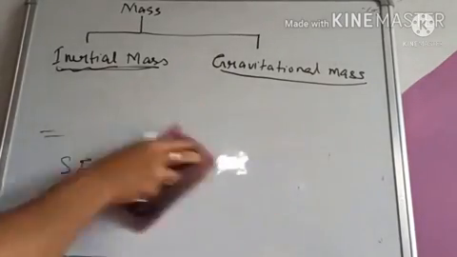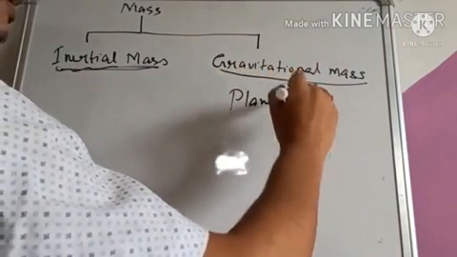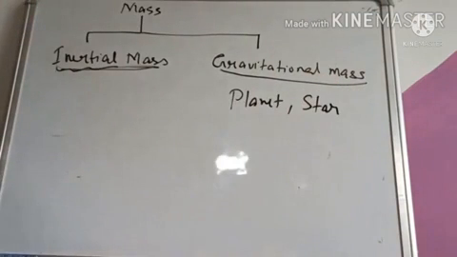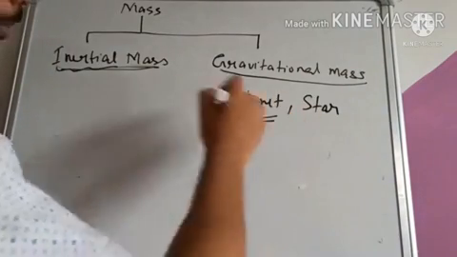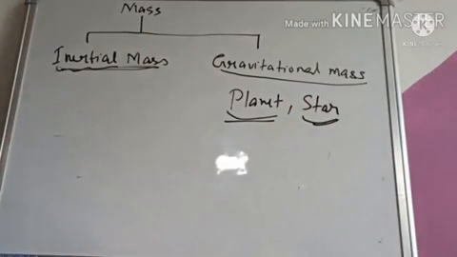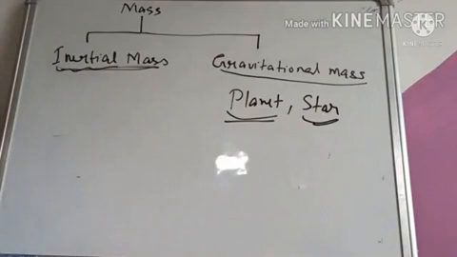এতিয়া প্লেনেট এটা যেনিবা আমি মাসটো মেজার কৰিব লাগে, প্লেনেট বা ষ্টাৰ, ওকে. প্লেনেট বা ষ্টাৰ এইবিলাক অবজেক্টৰ যদি আমি মাসটো ডিটারমাইন কৰিবলৈ হয়, আমি কোনটো মেথড ইউজ কৰিম? Planet is affected by gravitation and star is also affected by gravitation, so we can use gravitational methods for measurement of the mass of a planet or a star. I mean gravitational methods use koribo parim planet ba star etar mass to determine koribo parim. Clear hoise?